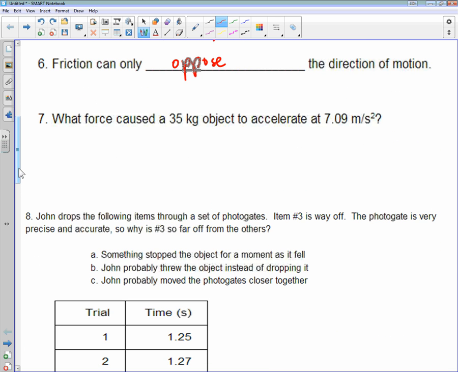Number 7, what force caused a 35 kilogram object to accelerate at 7.09 meters per second squared? So that's our acceleration. This is our mass. We're trying to find force. And the equation for force is mass times acceleration. So you're just going to multiply 35 and 7.09.